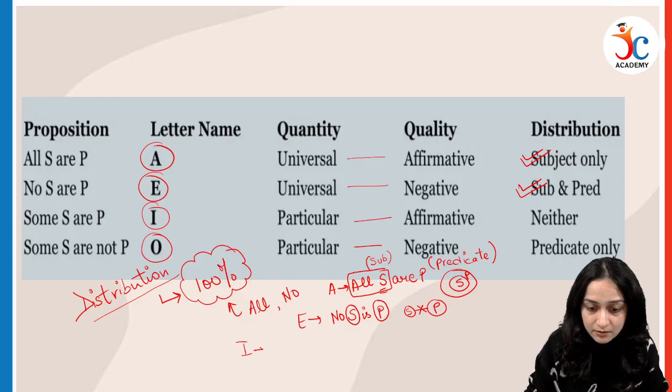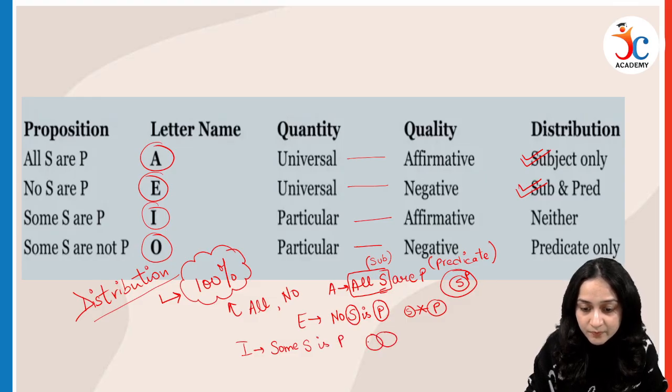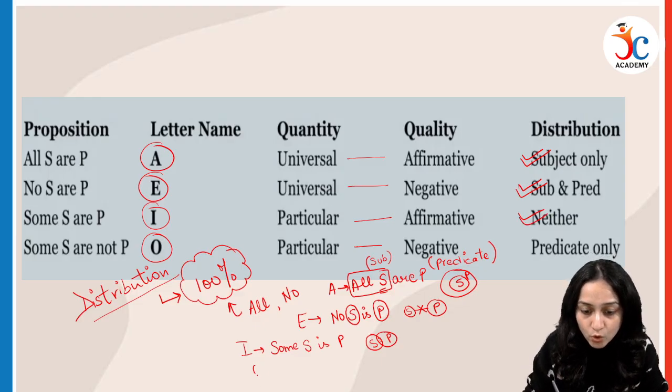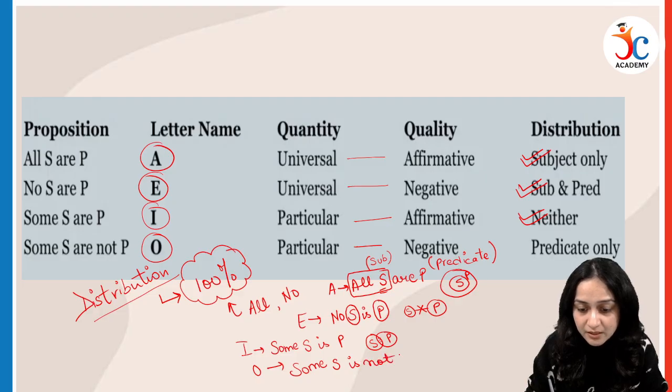I. Some S is P. Some S is P. Both are overlapping with each other. So neither subject nor predicate is distributed. O. Some S is not P.